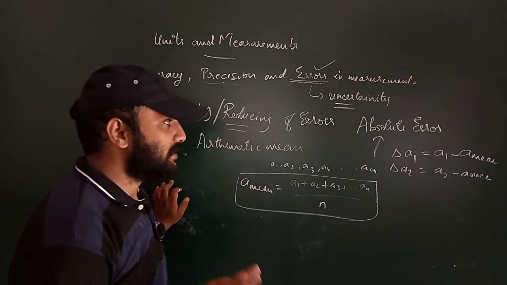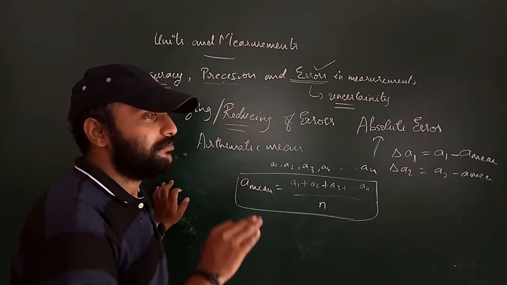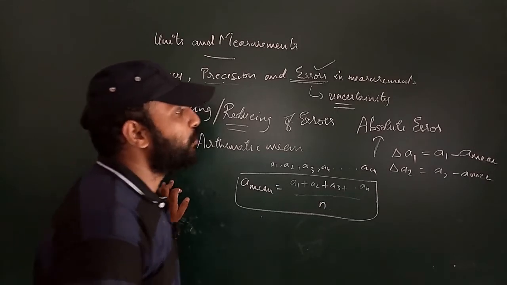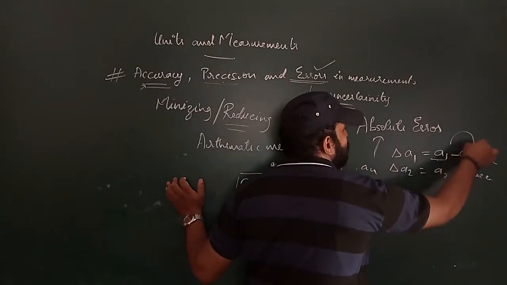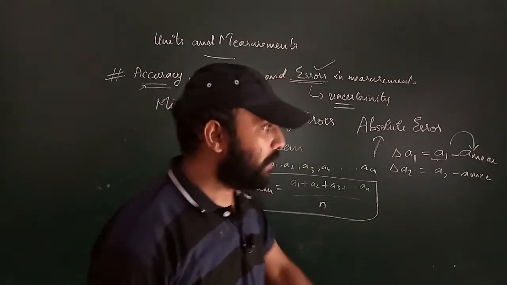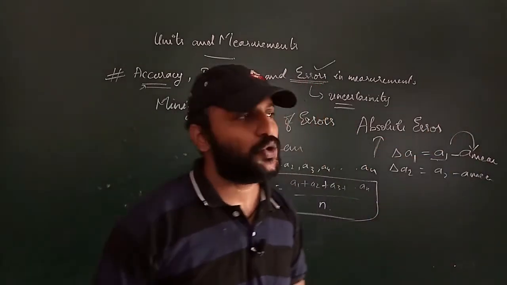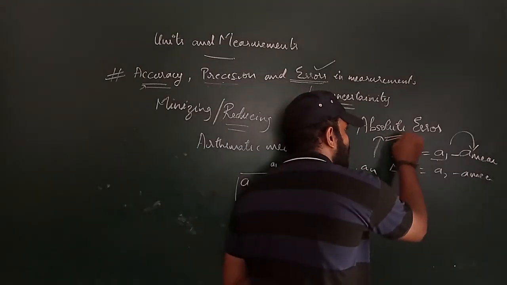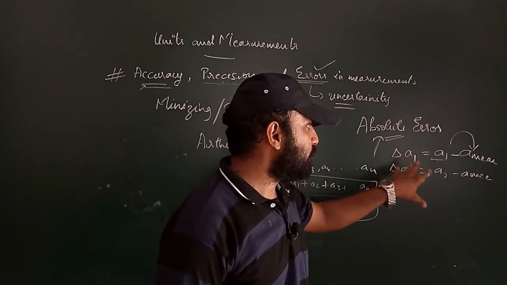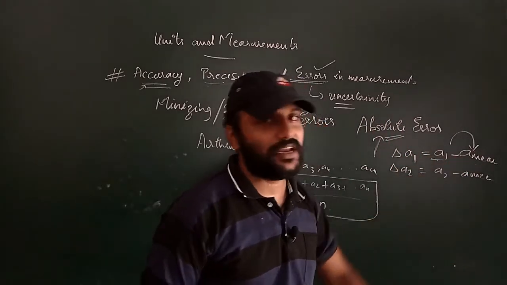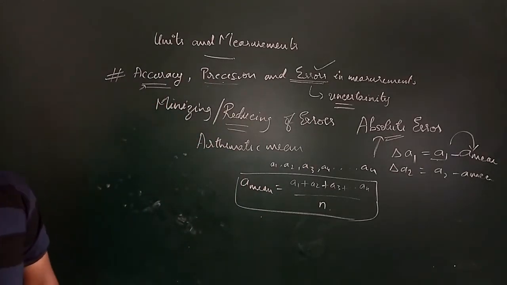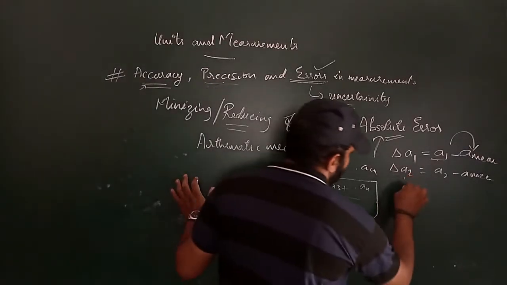So with this we can define what is meant by absolute error. Absolute error is nothing but the difference in the magnitude of an individual measurement to the mean value. Understood what is meant by absolute error? The difference in the magnitude of an individual value to the mean value is called our absolute error.